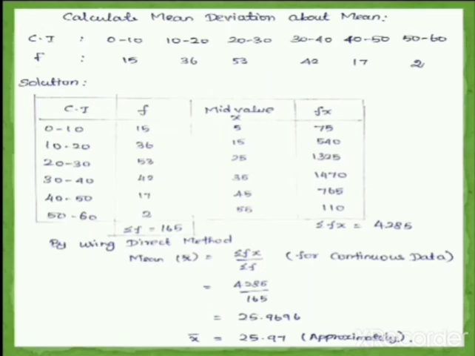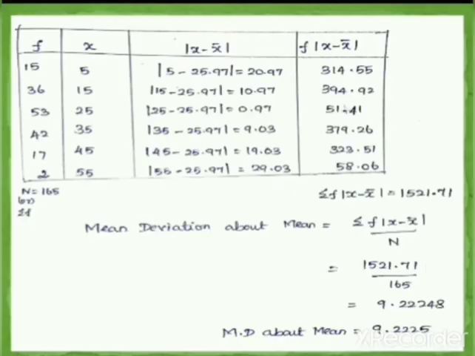Now you have to substitute these two values into your formula. So summation fx divided by summation f is equal to 4285 divided by 165, which gives your mean value as 25.97 approximately.